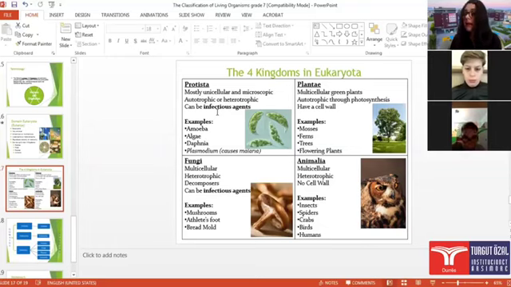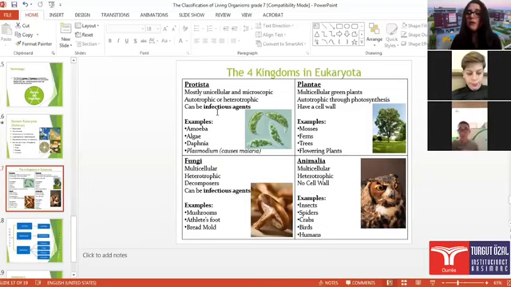Plants, for example. Which is a characteristic of plants? Multicellular green plants, meaning that they can do photosynthesis because they have chloroplasts. They have a cell wall. Also, you know that inside the cell wall you will find what? Cellulose. Very good. As examples, mosses, ferns, trees, flowering plants, etc.